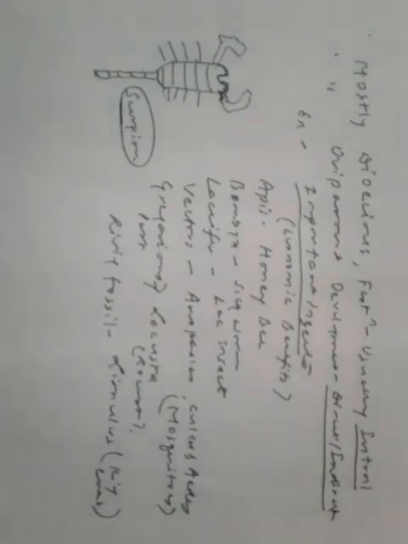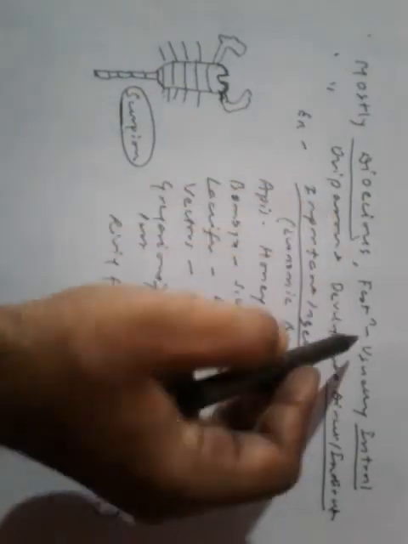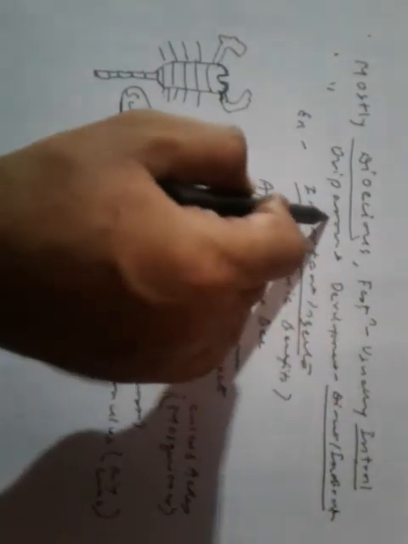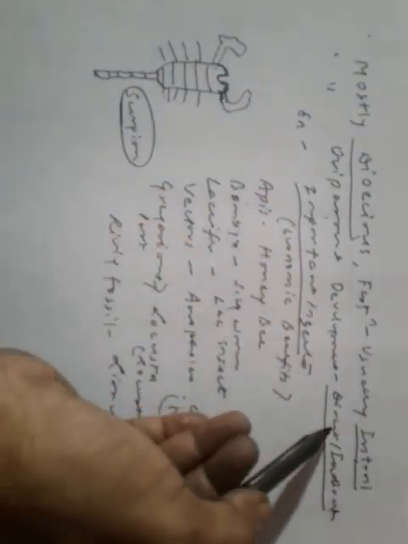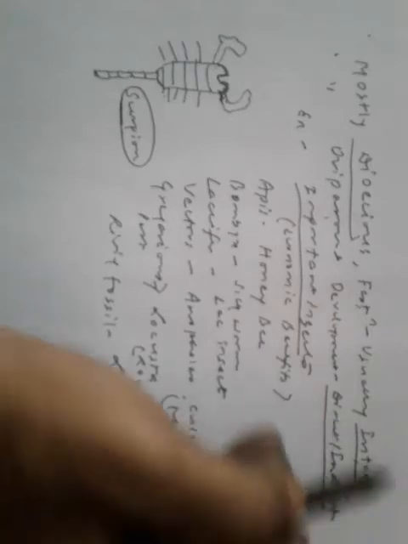So sexual reproduction, mostly they are monoecious or dioecious. They are dioecious. Fertilization, that's internal for you. They are egg laying animals, oviparous. Development may involve larva, then it's indirect. Doesn't involve larva, then it's direct.